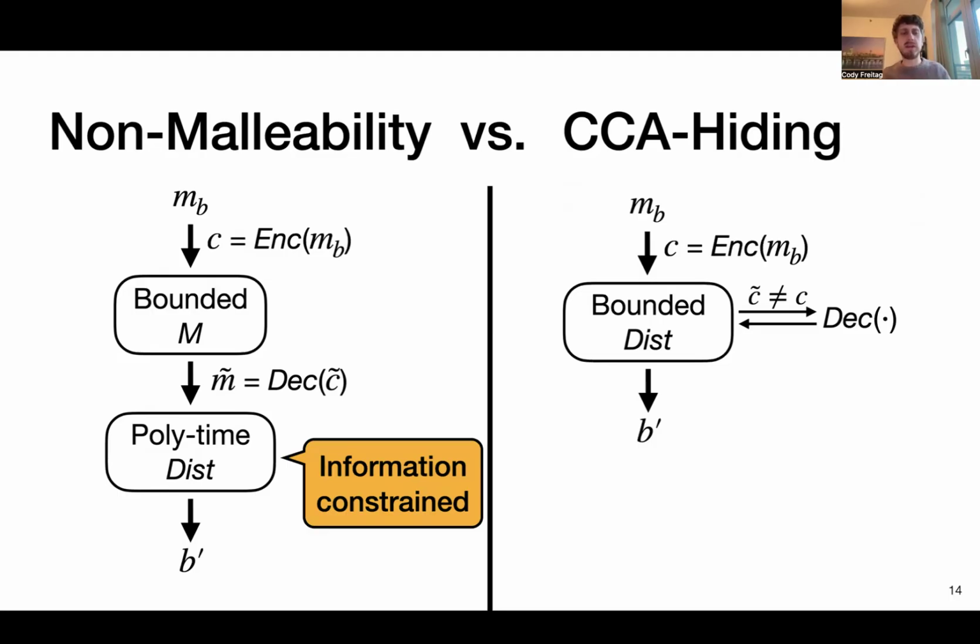Well, one, you should think that this distinguisher in the non-malleability game can run in polynomial time, but at the same time, it's information constrained in that it only sees the message M tilde, and it doesn't actually ever get to see the code word C. On the other hand, in the CCA hiding game, the bounded distinguisher is given adaptive queries to the decoding oracle.